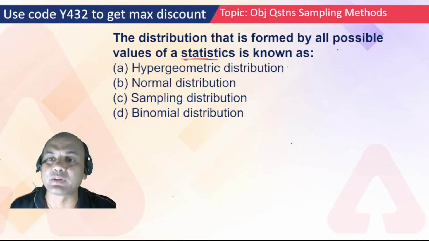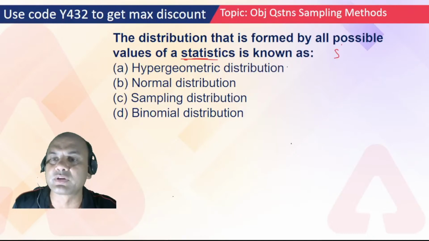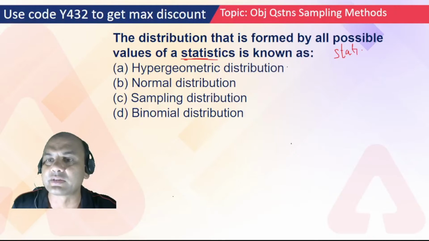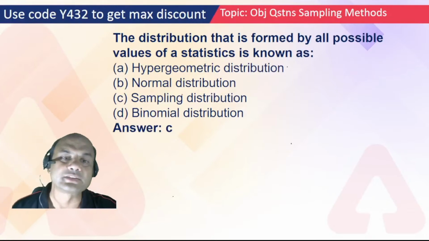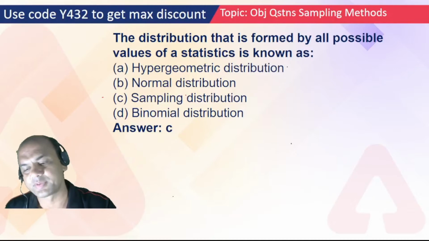Statistics is for sample. Always remember this. The word statistics relates to sample. So when the word statistics comes, it is for sampling distribution. So the answer over here is sampling distribution, C. Got it?